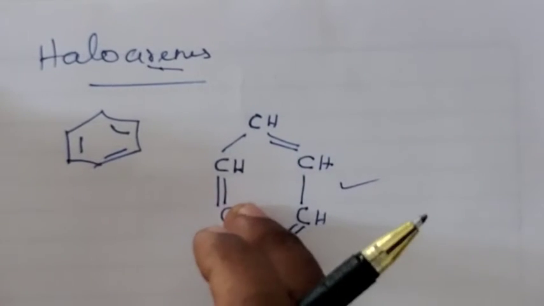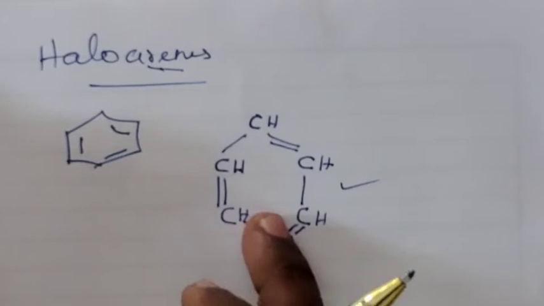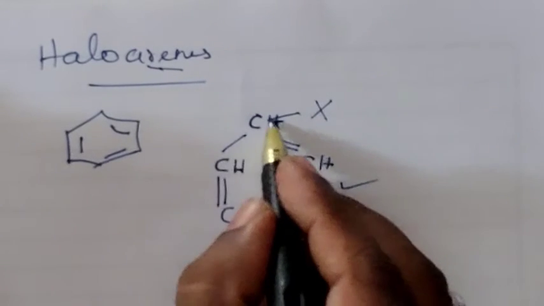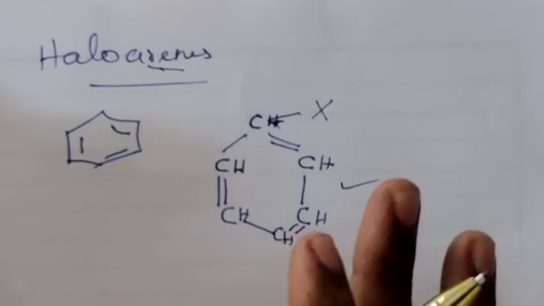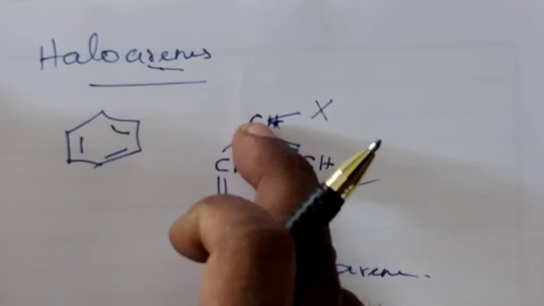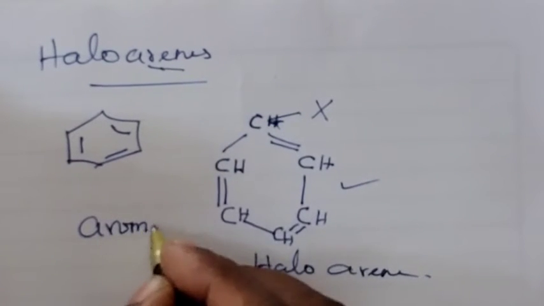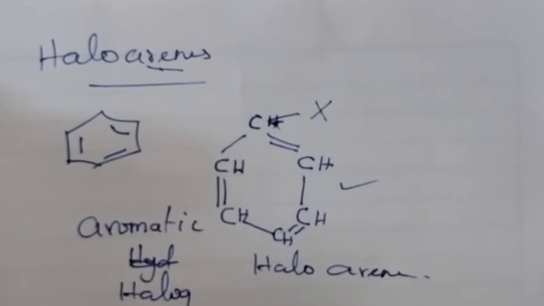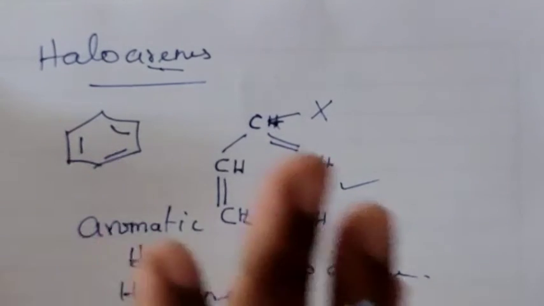So in this benzene or in this aromatic compound, one of the hydrogen atom is replaced by X. Then the resultant compound is called haloarenes. Haloarene means hydrogen atom of an aromatic compound is replaced by halogen atom, then the resultant compound is called haloarenes.